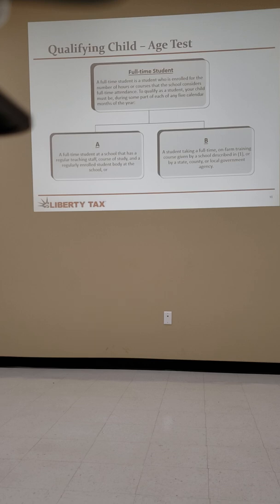A full-time student at a school that has a regular staff, course of study, and enrolled student body, or a student taking a full-time on-farm training course given by a school described in number 1, state, county government. Most of these schools now, legally, a couple of years ago, have to issue a form to the student, most of the time, 99% of the time. So that's how you do it. They're going to have that 1098, whatever it is. I can't even remember, 1098-T, I think, for tuition. Yes, the school will issue that form.